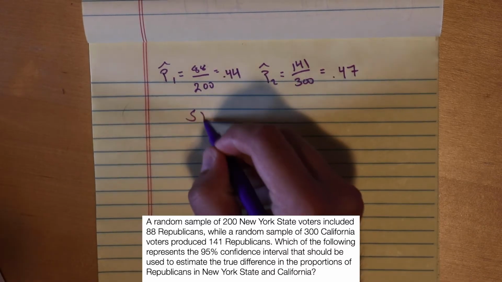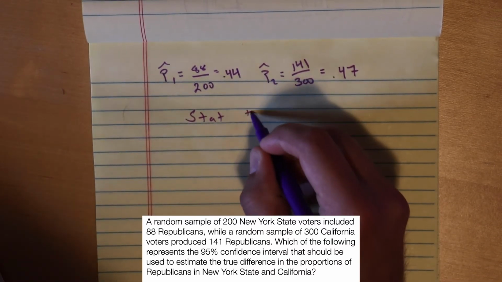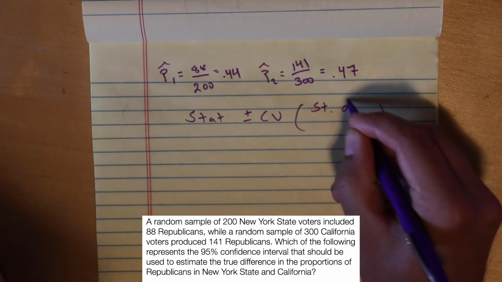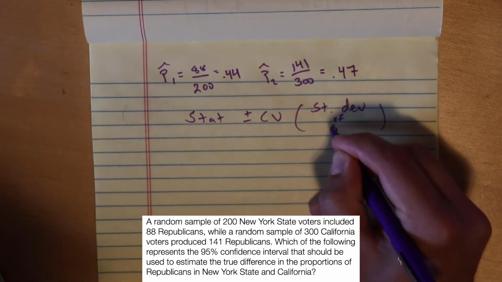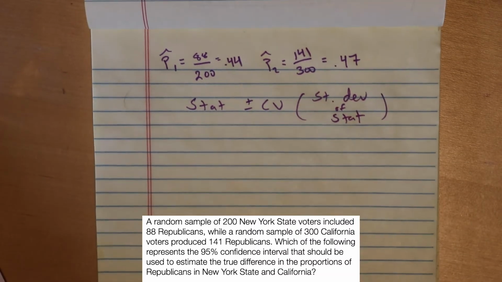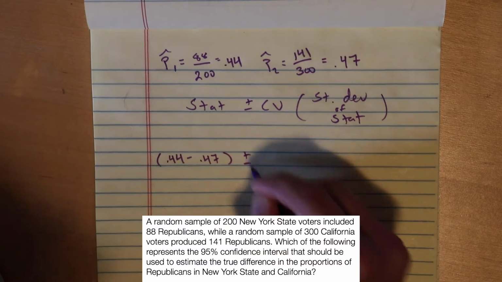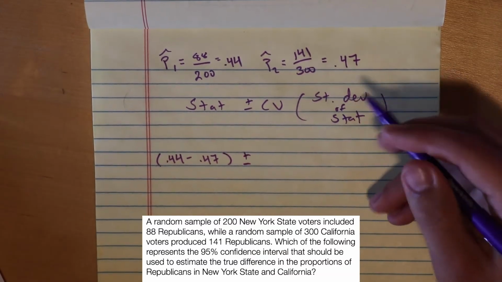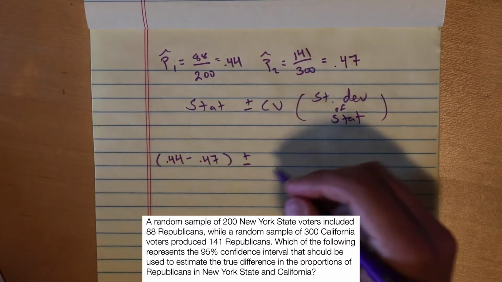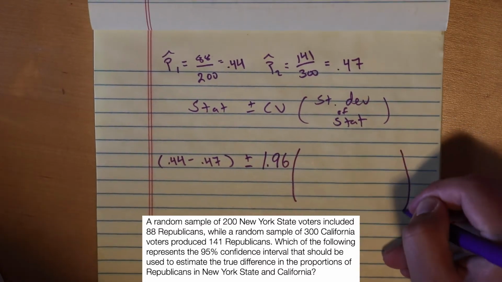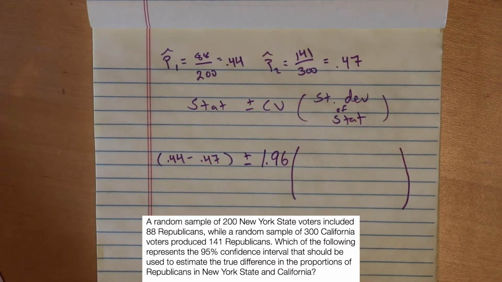So remember that some sort of statistic plus or minus a critical value times the standard deviation of the statistic. Okay. So the difference is the difference between these two, plus or minus the critical value, easy peasy. So it's a 95% confidence interval, so that is a 1.96. And then it comes down to this.